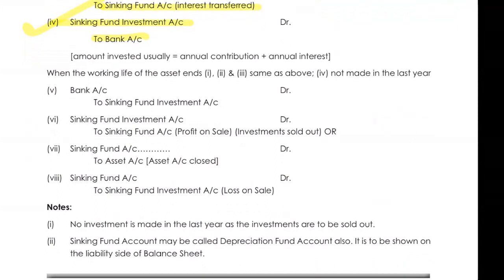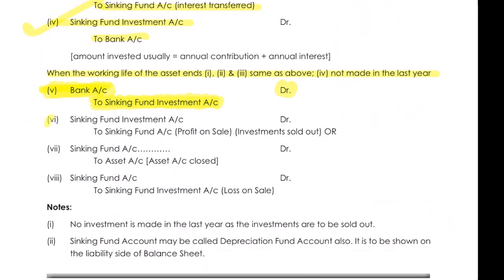So when the working life of the asset is over, in the first, second, third years same as above, and the fourth, not made in the last year, that is the time when we will sell our investment. Whenever we sell our investment, I will get back the money. That is why the bank account will be debited and my asset will be credited, because this asset will be gone and sold in the market and I will get the cash in my bank.